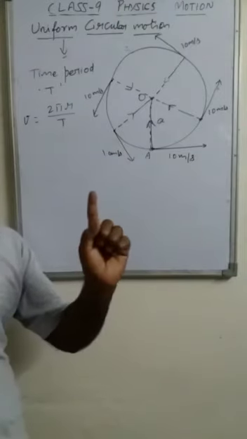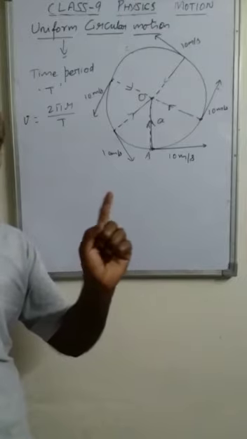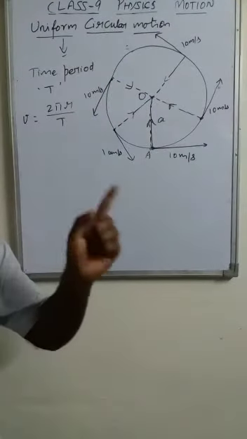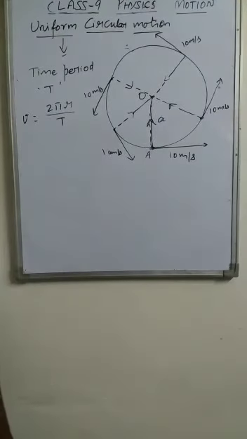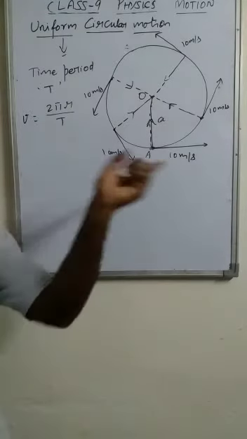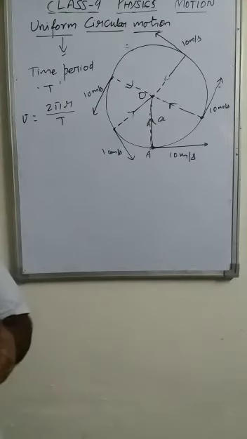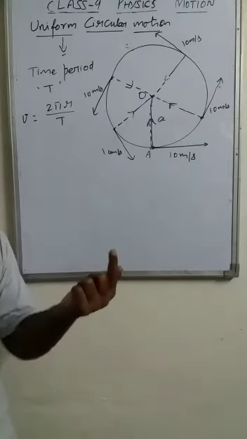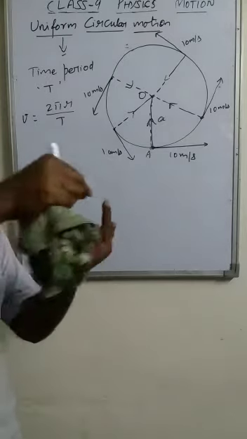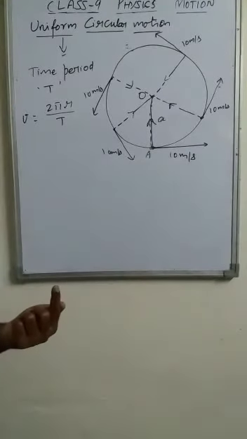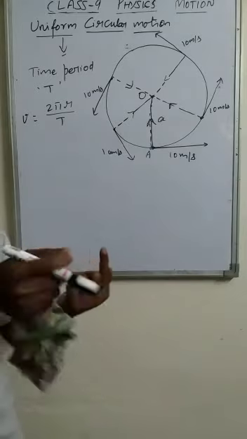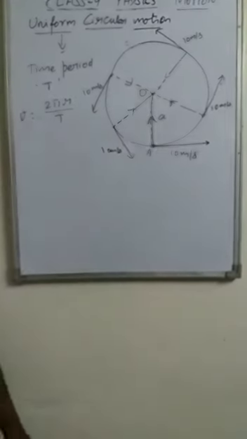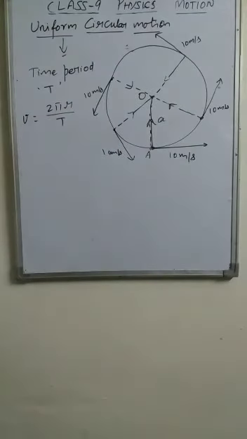If we rotate this finger, if we move the finger in this way, the stone moves along the circular path continuously. In that motion, on your finger you can feel that the stone is always pulling your finger in the outward direction. It is because the finger is attracting the stone towards the center. So that is also an example of uniform circular motion.